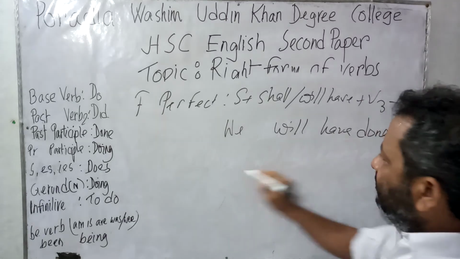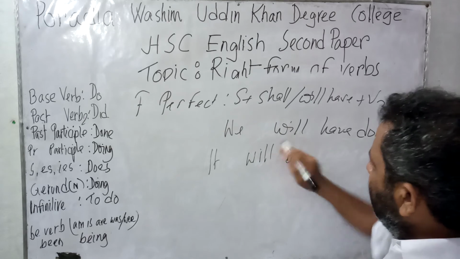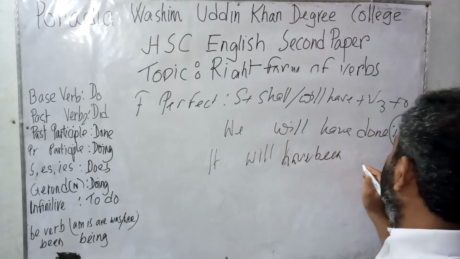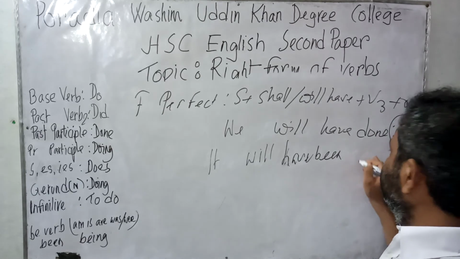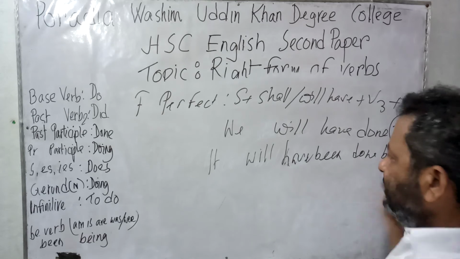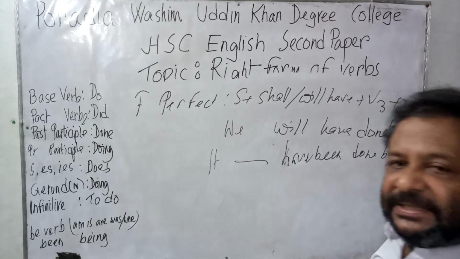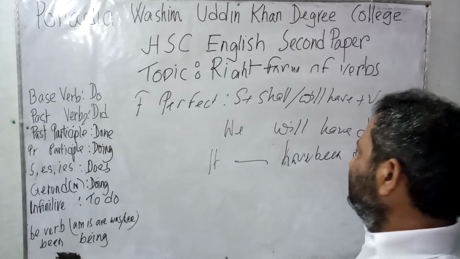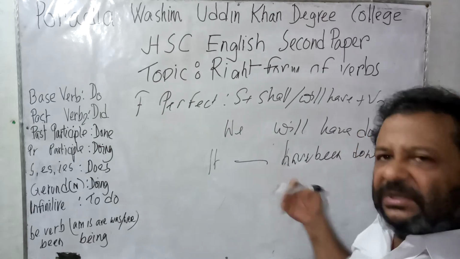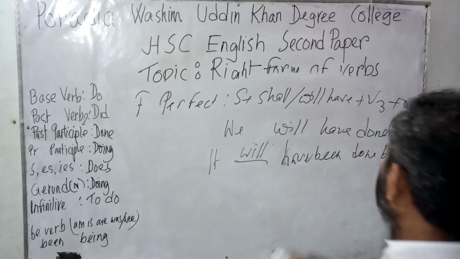Now in the passive form, it would come as a subject, it will have been, it will have been done by us. Now if we find that this place is kept blank, the subject it, have been done by us, we can easily understand that it would be will. It will have been done by us.